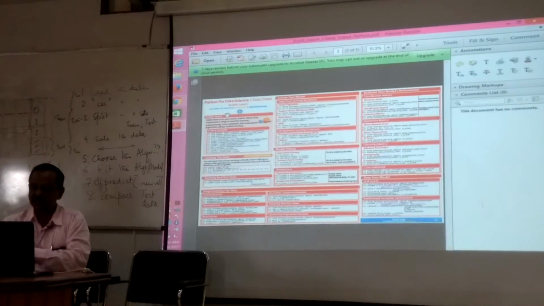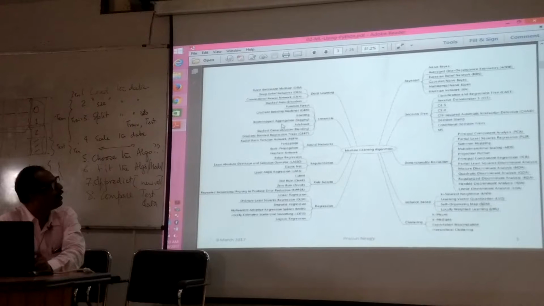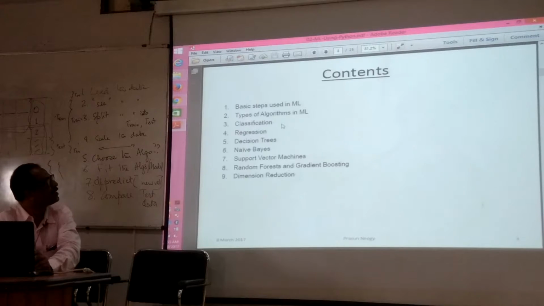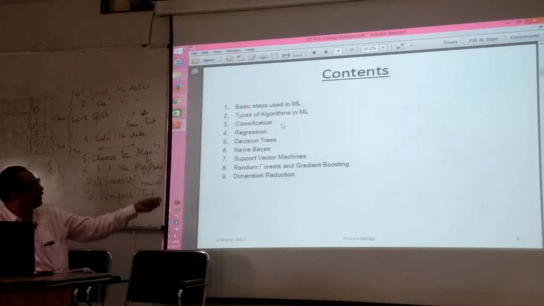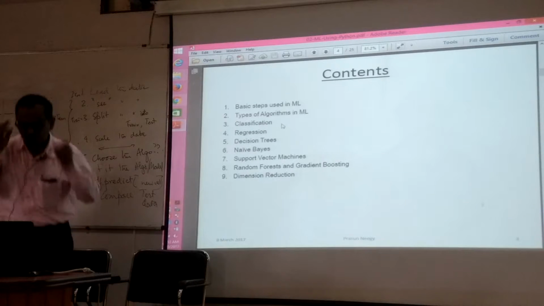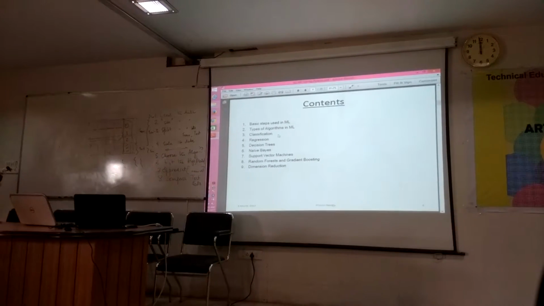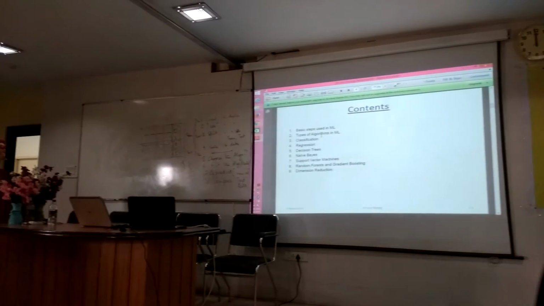So, the number of algorithms which are there in ML, it is not possible for anyone to even know and learn all of them, but at least you can try. But the most common usage is this one. I mean, these are the most common ones that are used. Okay, I'll not go into any details further.